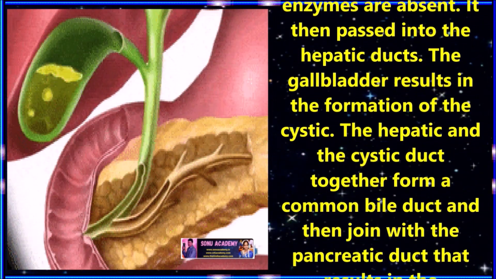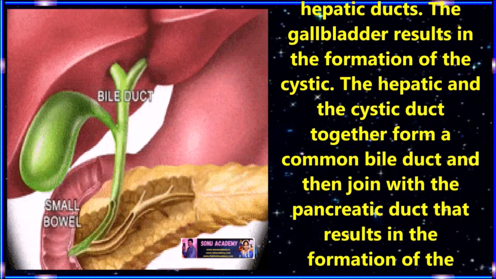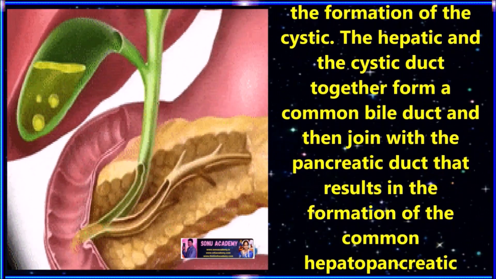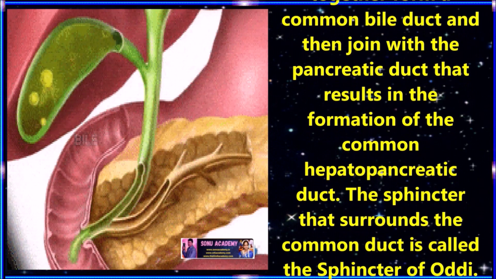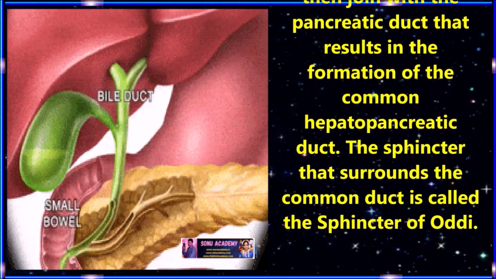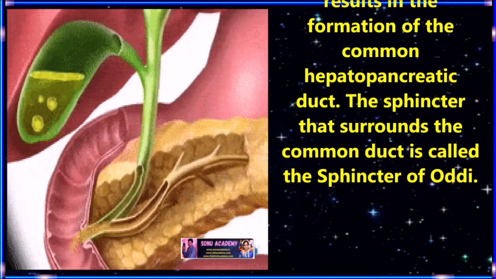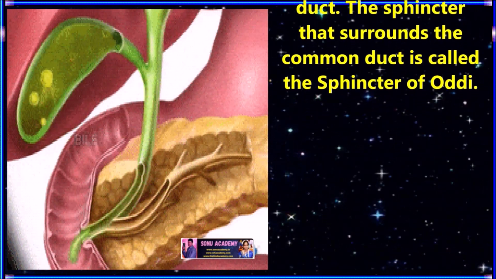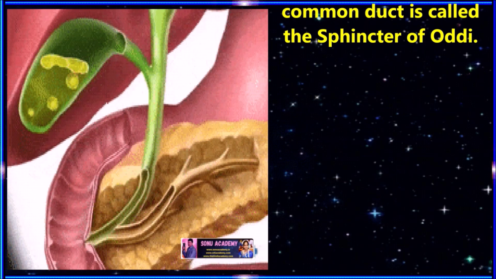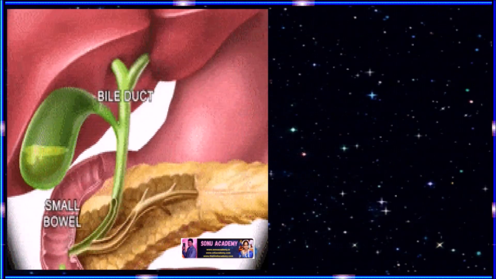It then passes into the hepatic ducts. The gallbladder gives rise to the cystic duct. The hepatic and the cystic duct together form the common bile duct, which then joins with the pancreatic duct, resulting in the formation of a common hepatopancreatic duct. The sphincter that surrounds the common duct is called sphincter of Oddi.